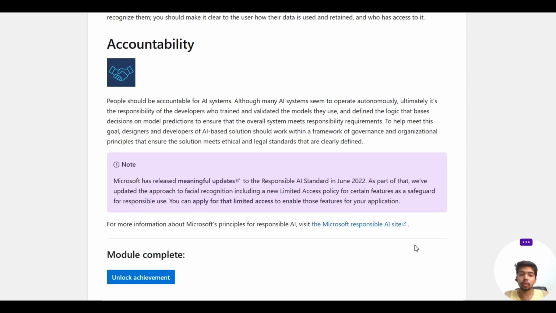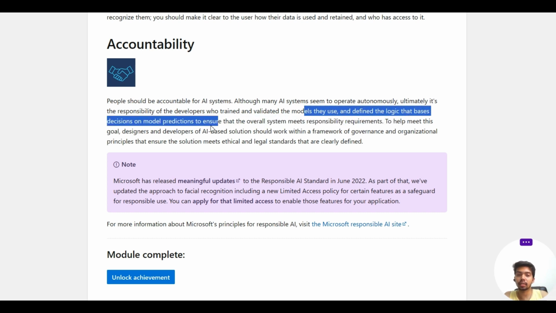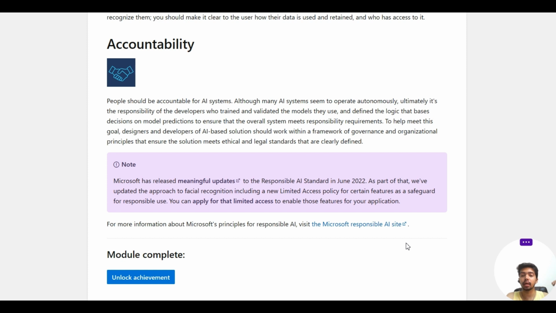And then comes accountability. The people who should be accountable for AI systems. Although many AI systems need to operate autonomously, ultimately it's the responsibility of the developers who train and validate the models they use and define the logic that bases the decision on model predictions, to ensure that the overall system meets responsibility requirements. The person who has developed it and defined the logic that bases these decisions on model predictions has to be accountable. So to help meet this goal, designers and developers of AI based solutions should work within a framework of governance and organizational principles